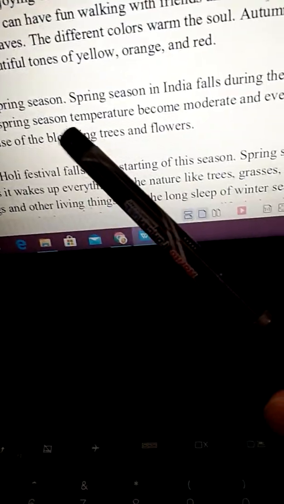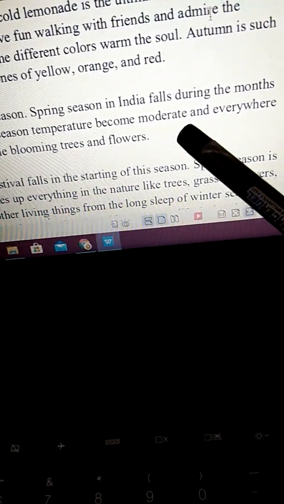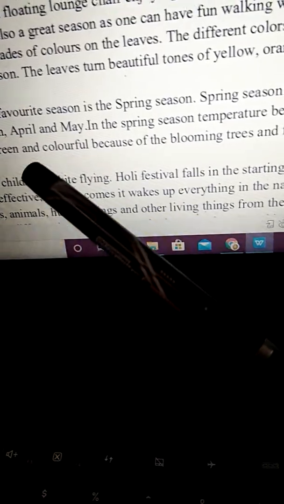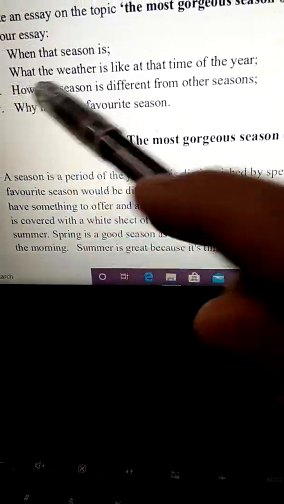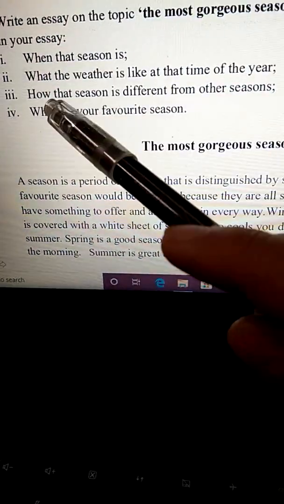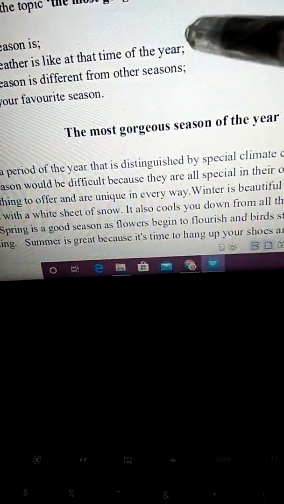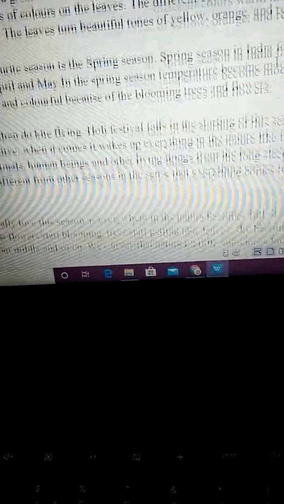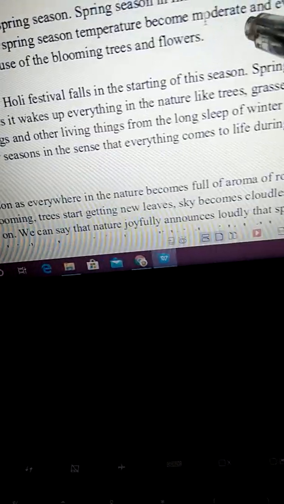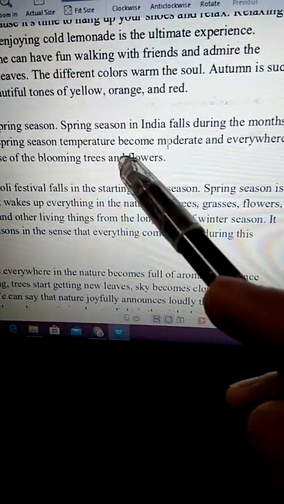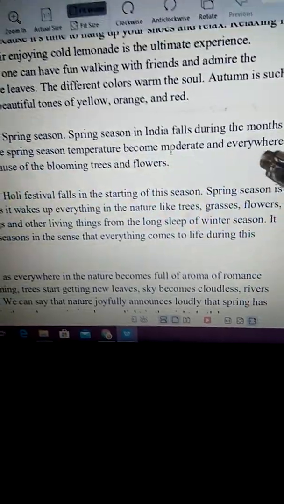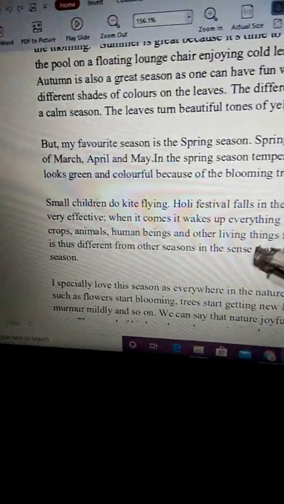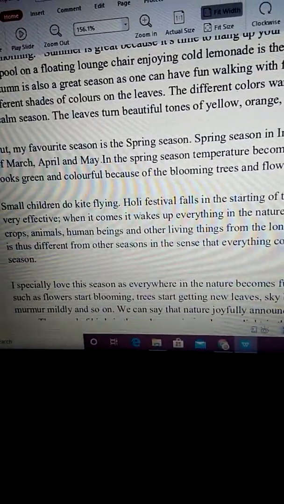In the spring season, temperature becomes moderate and everywhere looks green and colorful because of the blooming trees and flowers. So now we have answered the second question also. What the weather is like at that time of the year. So how is the weather? The weather is moderate. The temperature is moderate. And everywhere it is green and colorful.